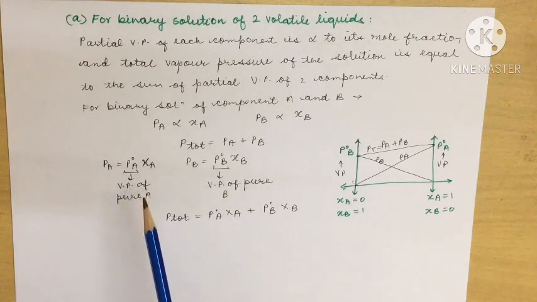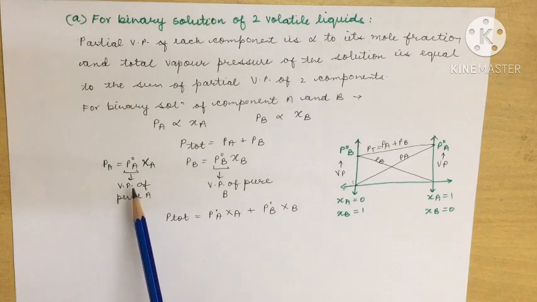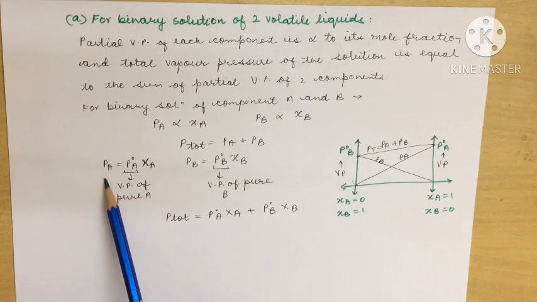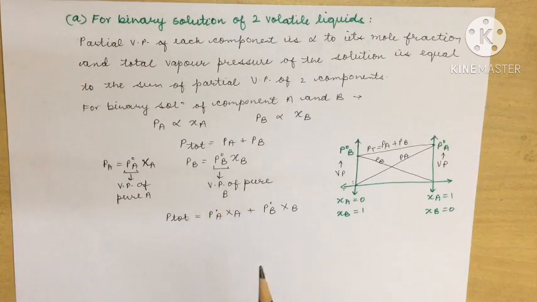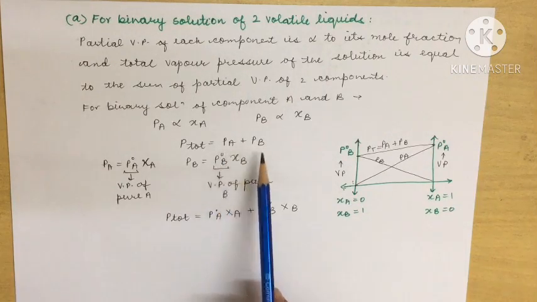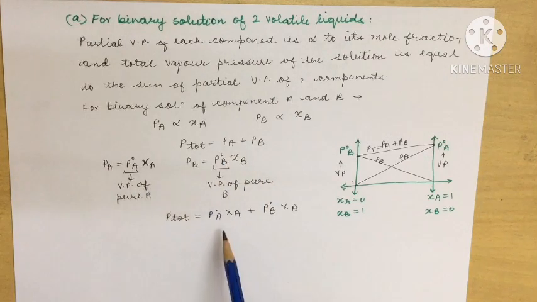That is, when only pure A was there, its vapor pressure was P naught A, and PA is the vapor pressure of A in relation with B. The case is similar for B. So putting the values of PA and PB as P naught A XA and P naught B XB, what do we get?